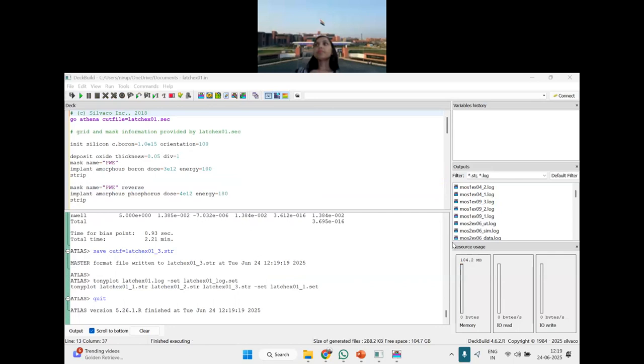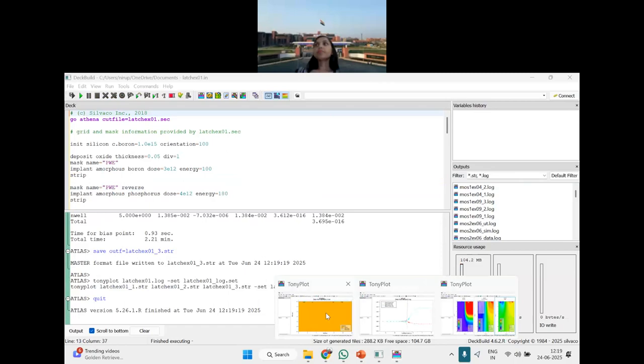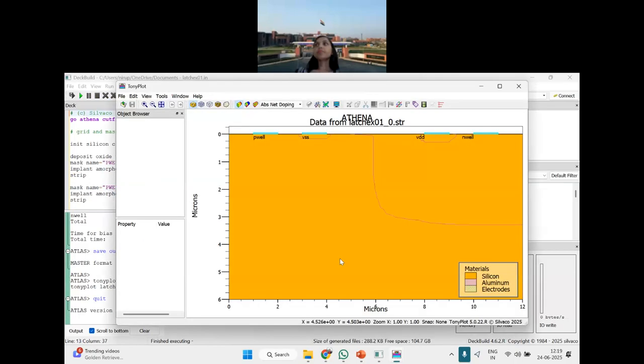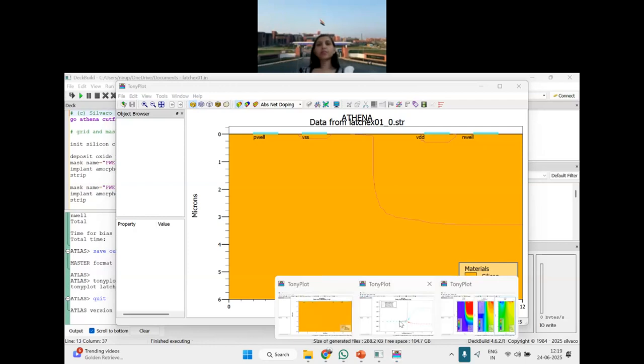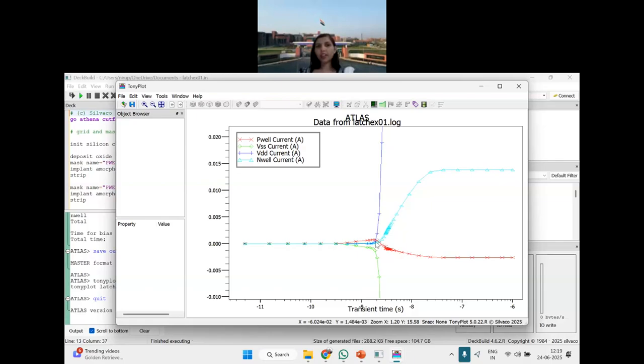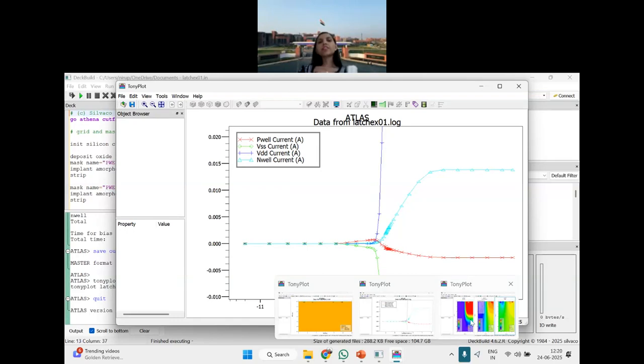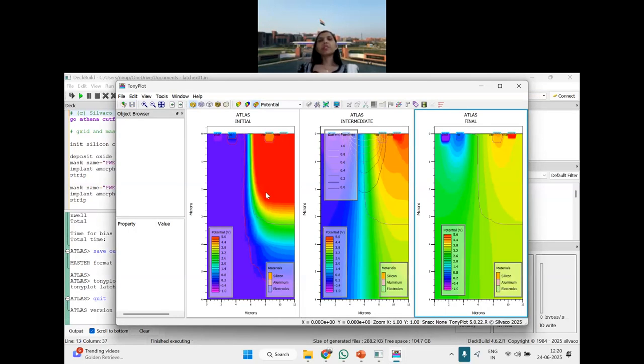Yes, I think it has stopped running. Let us see the results. Yes, latch up. The people who know CMOS know the only disadvantage that we have in CMOS is the latch up issue. So here they are showing the latch up in the structure. Then before latching up, the drain current is being locked to a very high amount at a particular time. Then these are the variations in the potential. So very beautiful contour you can get here.